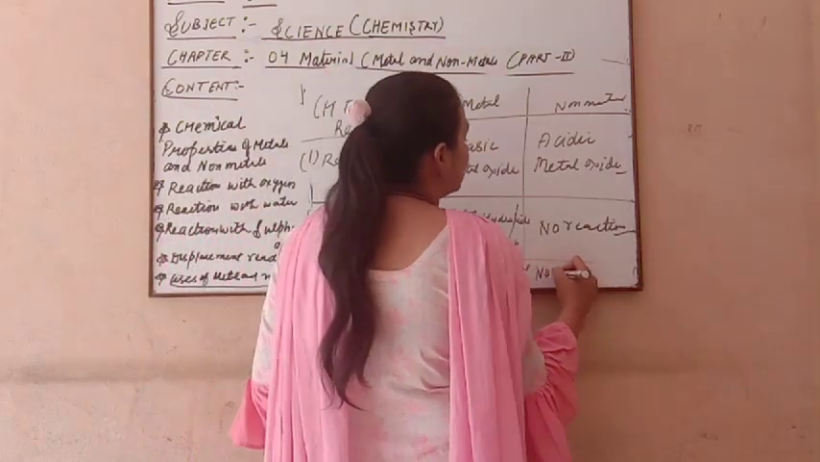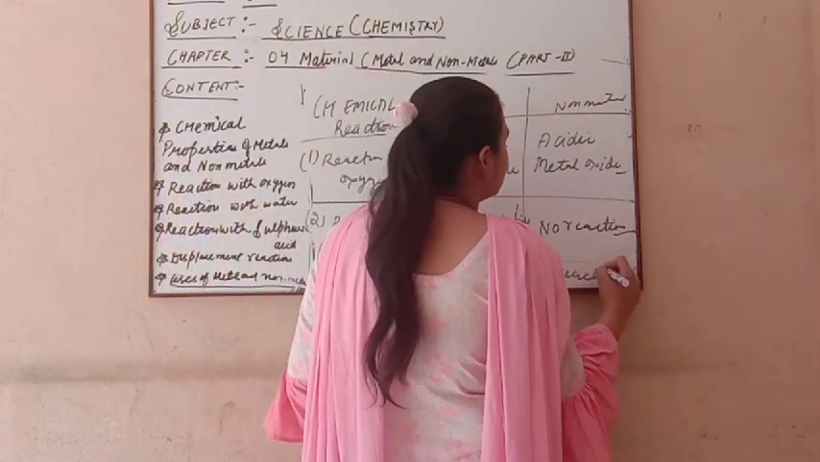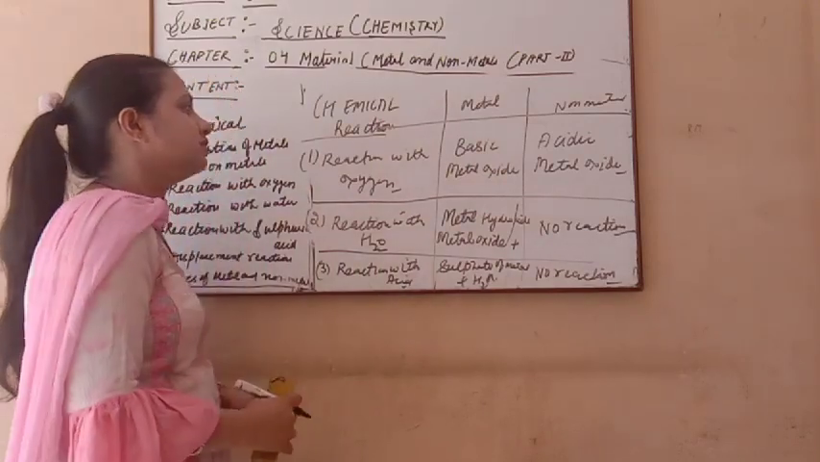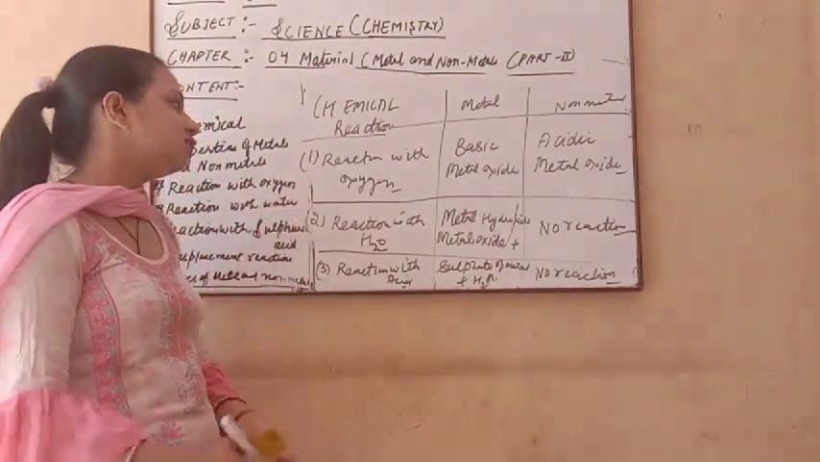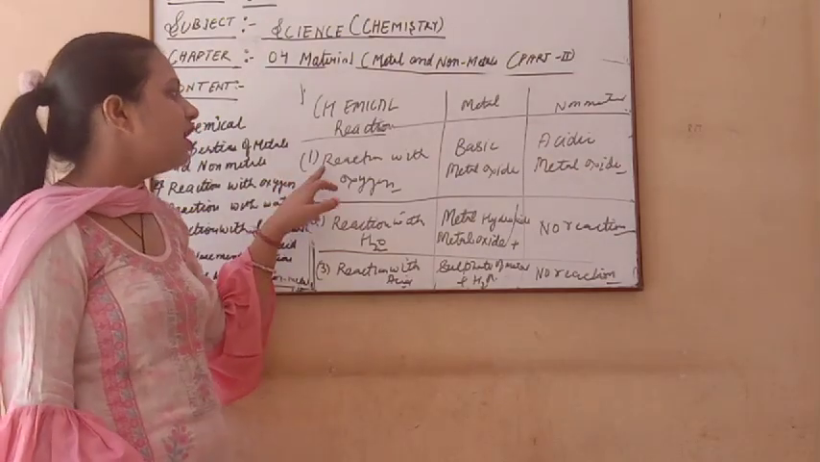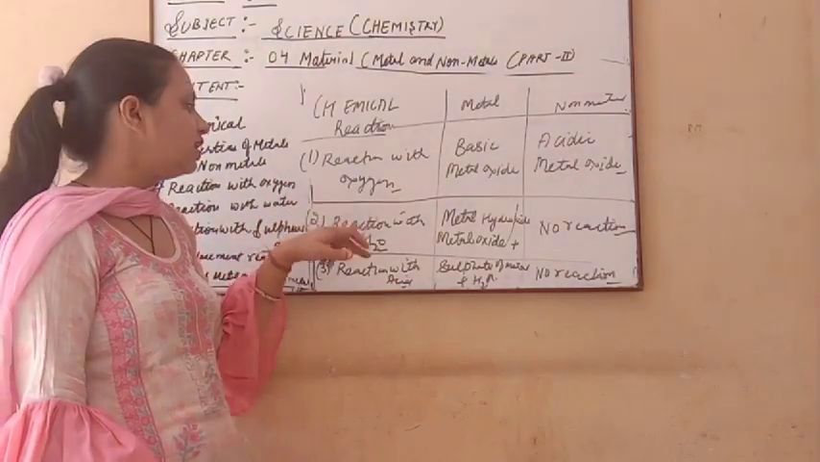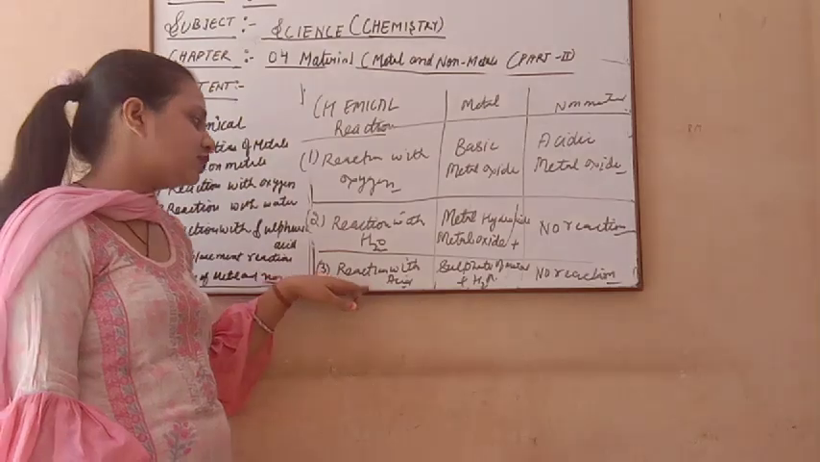And in this case of non-metal with acid also, there is no reaction that takes place. So here chemical reactions take place. Three main chemical reactions we discuss in this chapter. First one, reaction with oxygen, second one, reaction with water, and third one, reaction with acid.